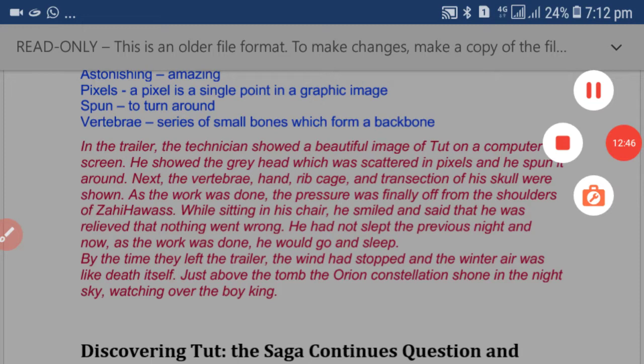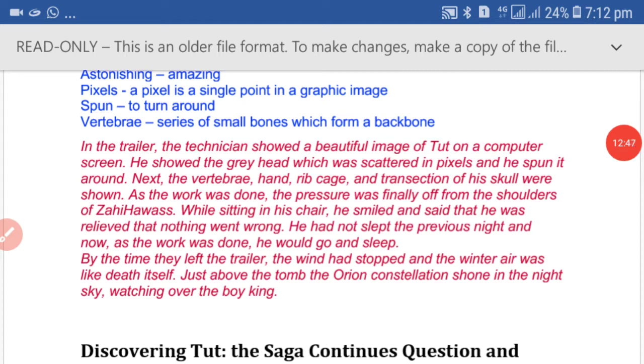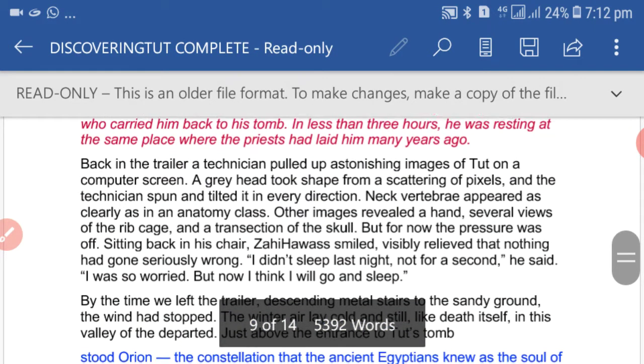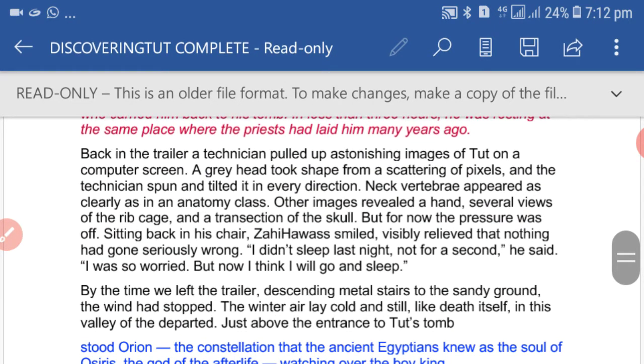Dear students, if we talk about the explanation of this passage, we can say in the trailer the technician saw a beautiful image of Tut on a computer screen. He saw the grey head which was scattered in pixels and he spun it around. Next, the vertebrae, head, rib cage and transection of his skull were shown.